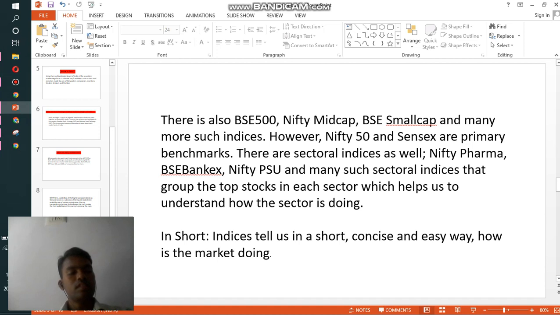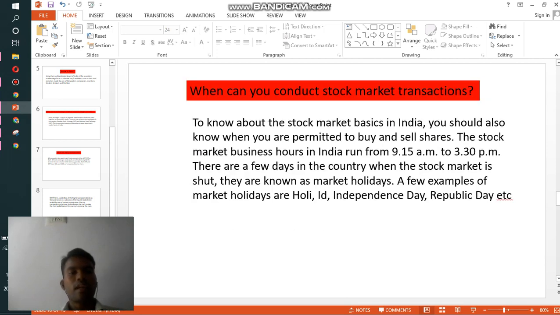If you want to see the performance of Nifty Pharma or Nifty PSU Banks, you need to see the index performance. If the index is down, obviously the pharma index stocks will also be down. If the Nifty Pharma index is moving higher, the pharma stocks will also be moving higher. So concisely, the index tells you how the market is doing right now.